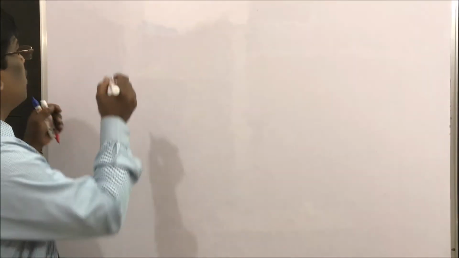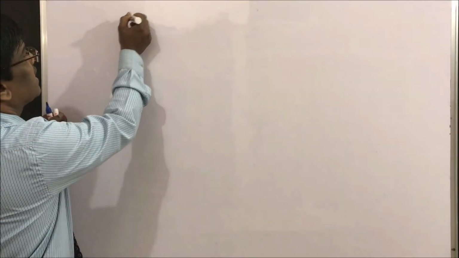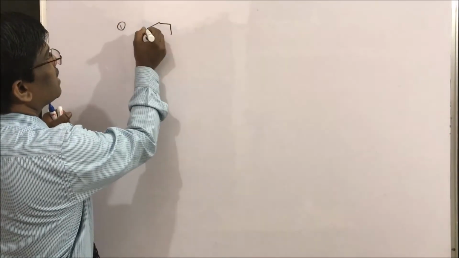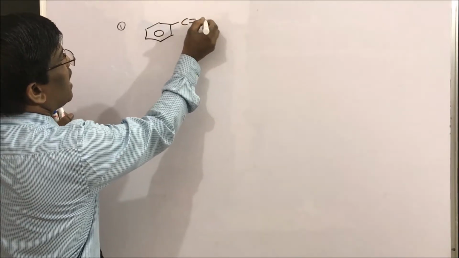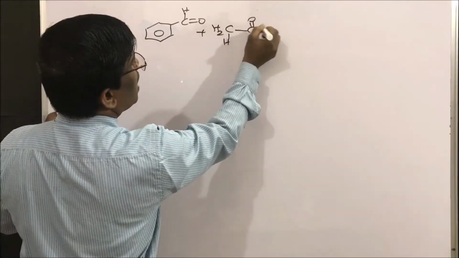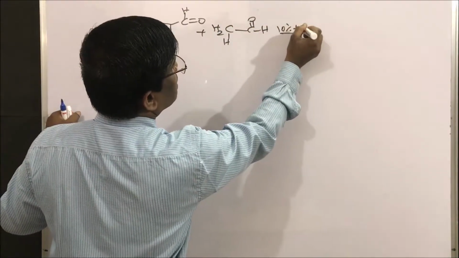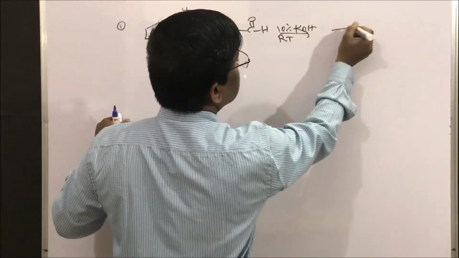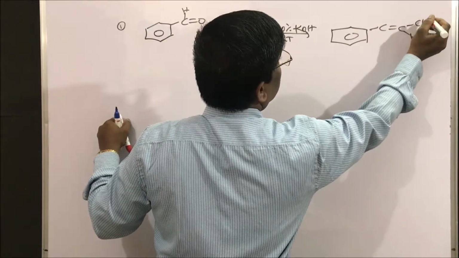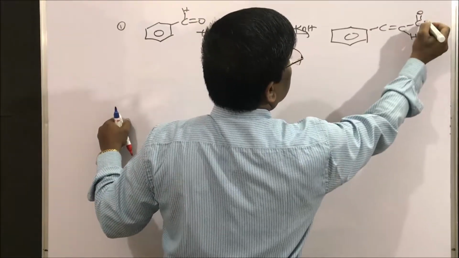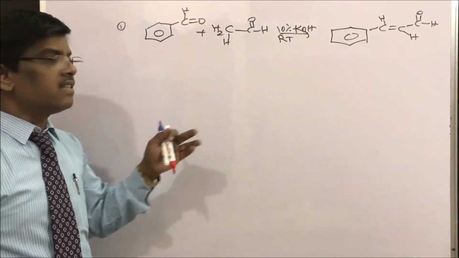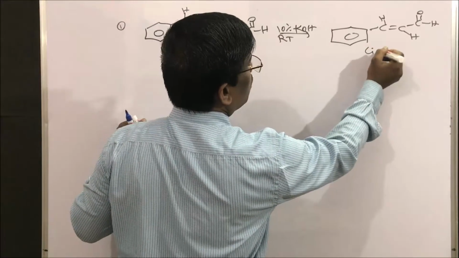The well-known example under these Claisen-Schmidt reaction conditions is cinnamaldehyde synthesis. This is benzaldehyde reacting with acetaldehyde in the presence of base, that is 10% KOH, at RT, and we get cinnamaldehyde. It is synthetic, and industrially cinnamaldehyde has a very important role. So we can do the cinnamaldehyde preparation.